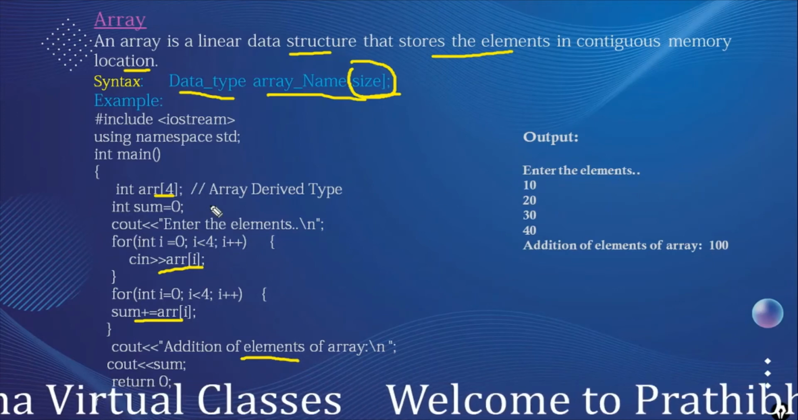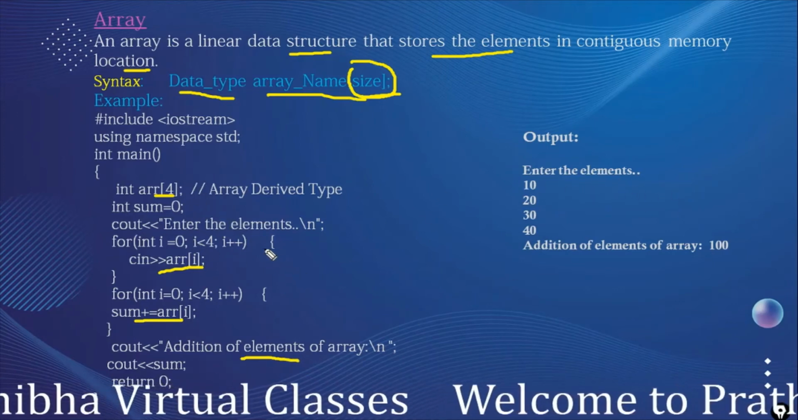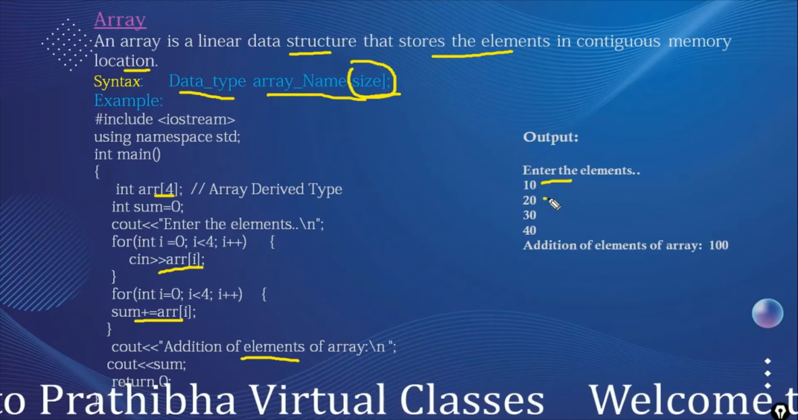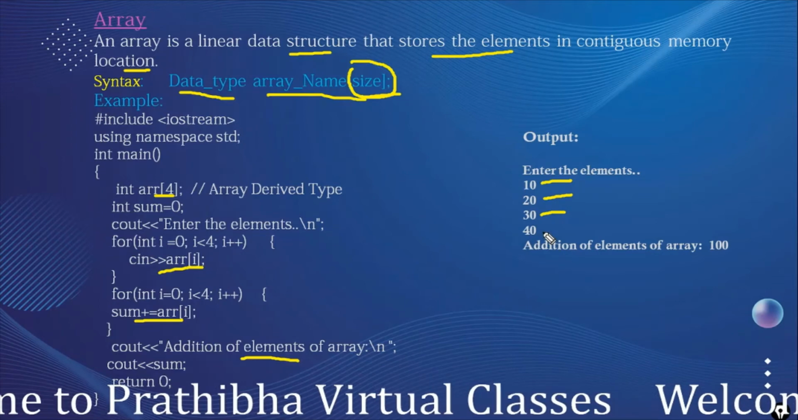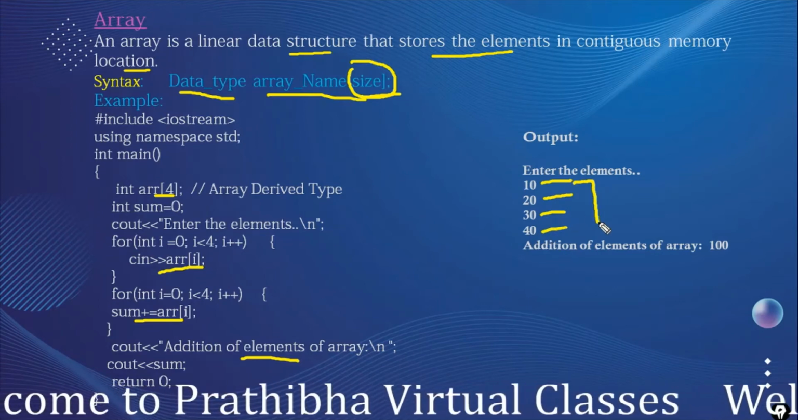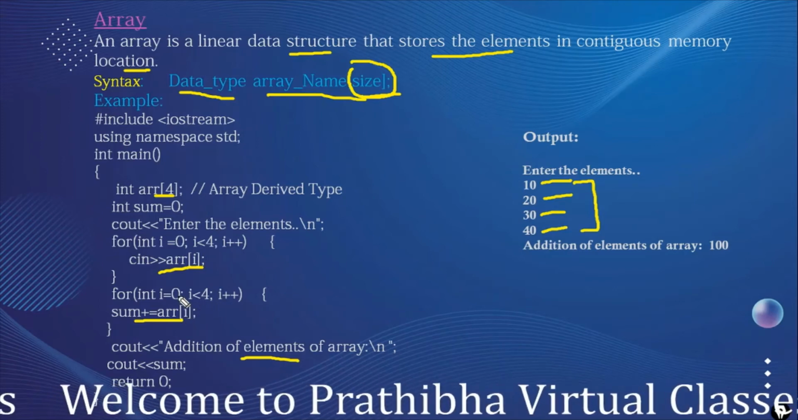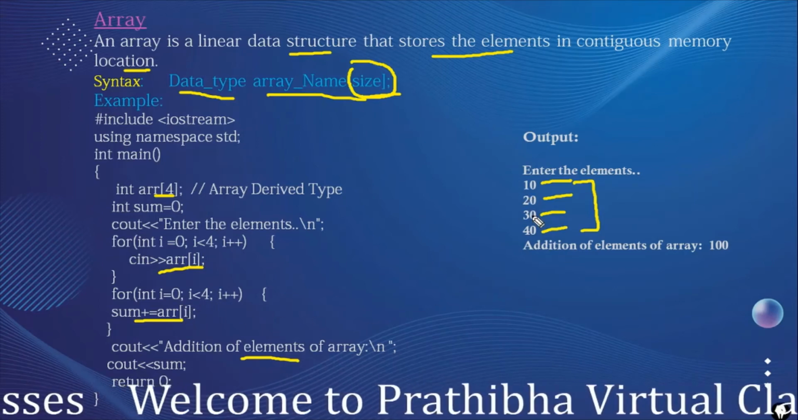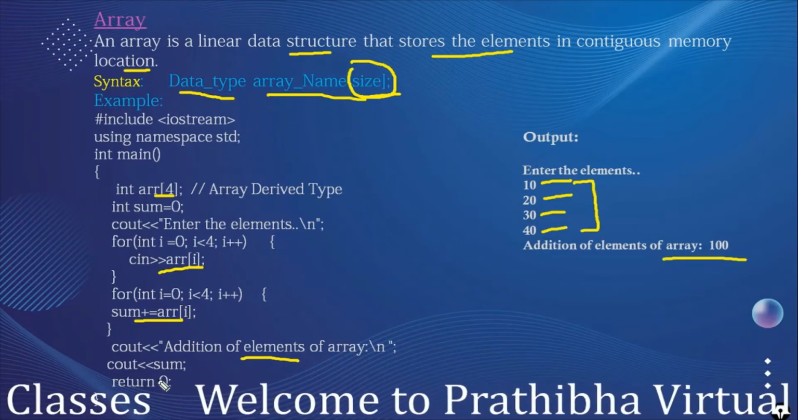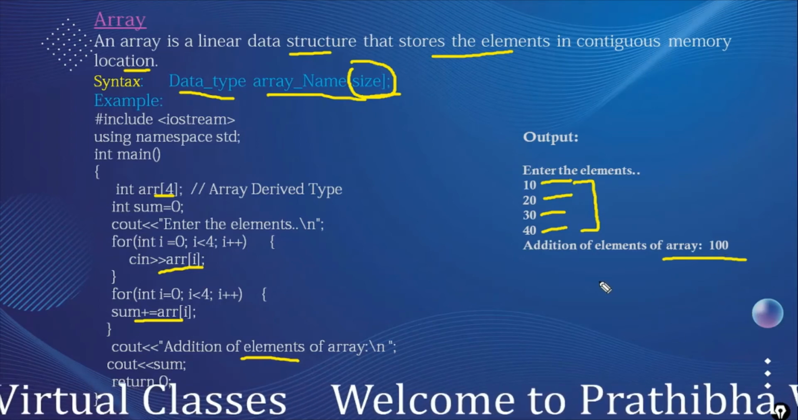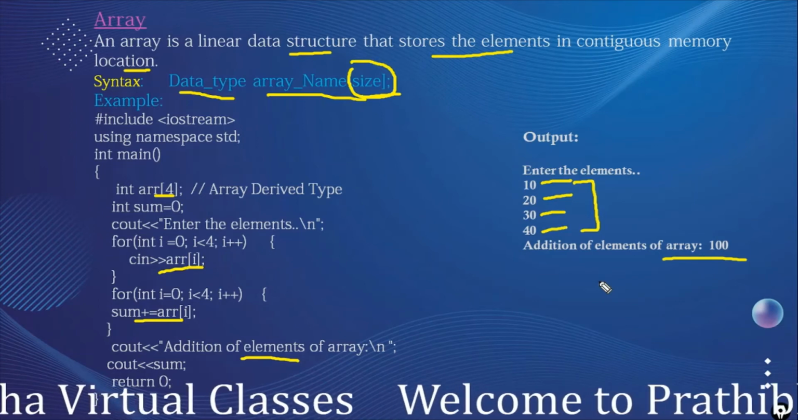Enter the elements. When we are executing this, for arr[0] we enter 10, arr[1] 20, arr[2] 30, arr[3] 40. So 4 elements are entered. When we are adding the elements, 10 plus 20 plus 30 plus 40 is added and it displays the addition of elements as 100 as its output. This is the example of using the array.